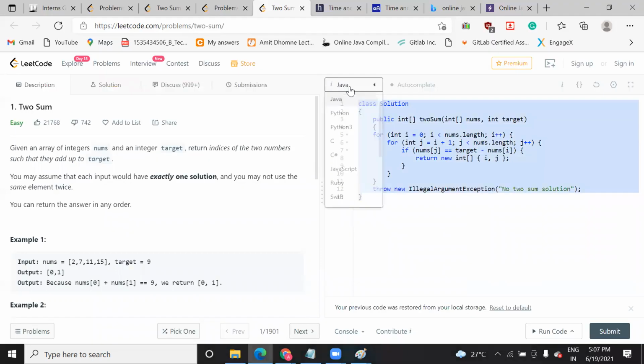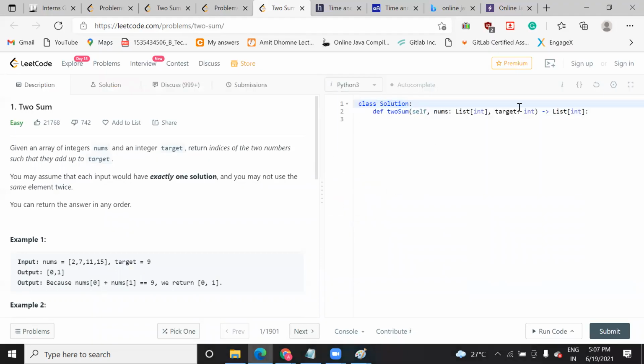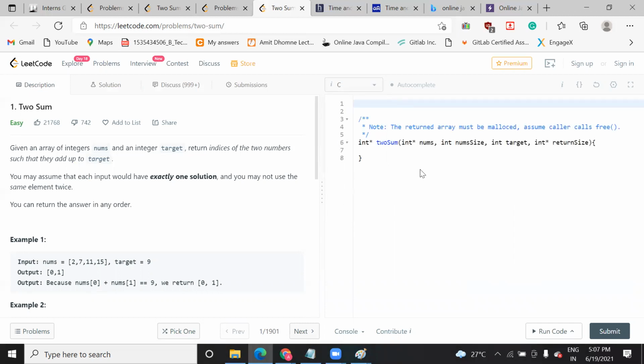So let me show you. If you change this to Python 3, you will get such a function, right? The function will be the same like this. If you do the C, you will get this function. You just need to write down the logic inside this function. You don't need to add or import anything.